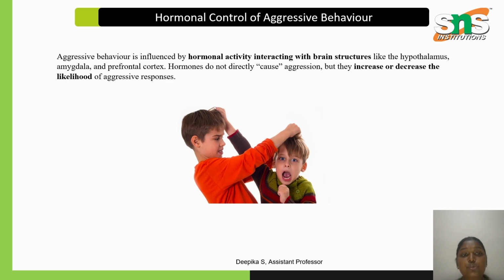These brain structures play a major role in secreting the hormones that lead to aggressive behavior, but hormones are involved in decreasing or increasing the aggression rather than directly causing it.